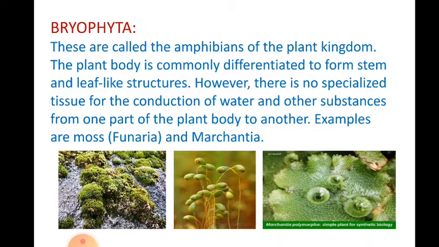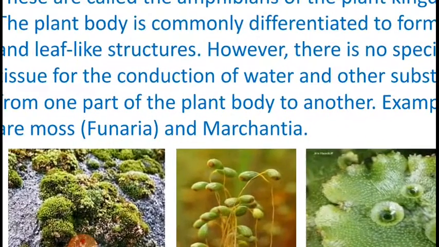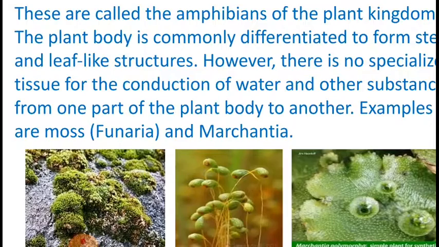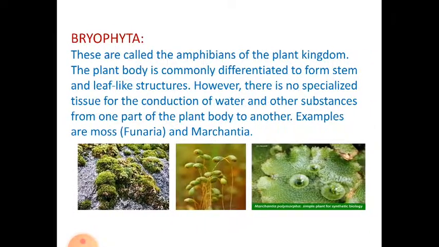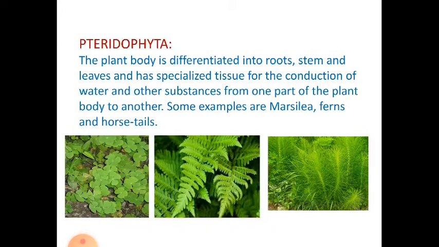But here we must know that there is no specialized tissues for the conduction of water or other substances. Examples of Bryophyta are moss or Funaria and Marchantia. So these are the examples of Bryophyta.